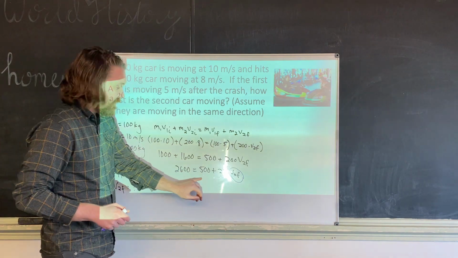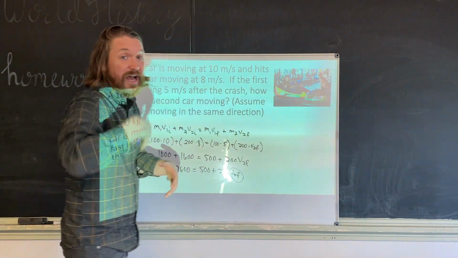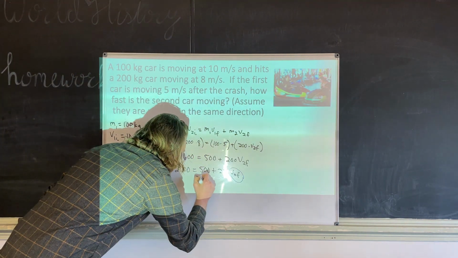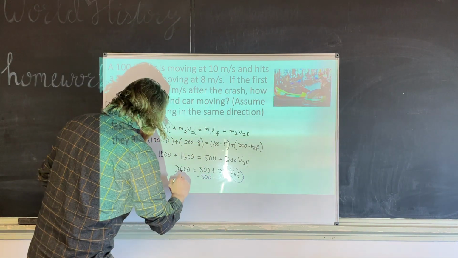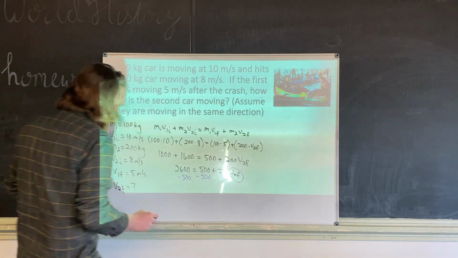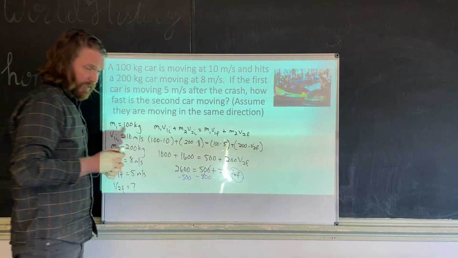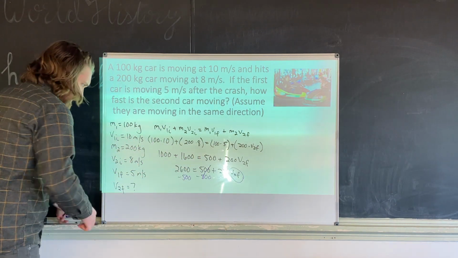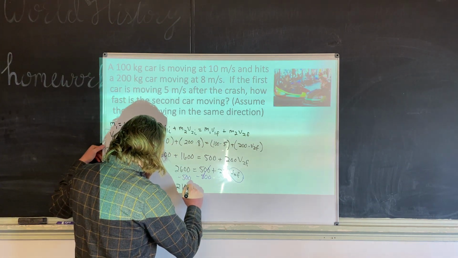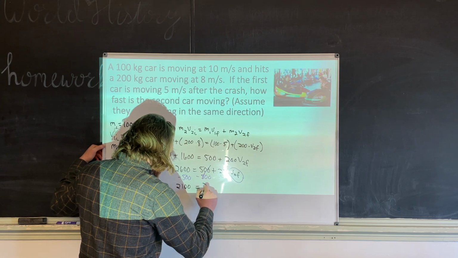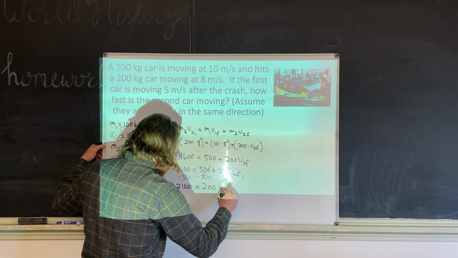Well, the 500 is being added, so we have to do the opposite of adding, which is subtracting. So I'm going to subtract 500 from that side. Whatever I do to this side, I have to do to this side. 500 minus 500 is 0. And this gives me 2600 minus 500, which is 2100. And that equals 200 times V2F.